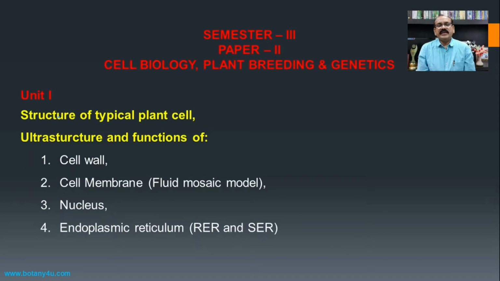In the first unit of this paper, it contains the structure of typical plant cell, then ultrastructure and functions of different cell organelles and the components of the cell. It includes cell wall, cell membrane, which includes the fluid mosaic model, then nucleus and endoplasmic reticulum, and rest of the cell organelles are included in unit 2.